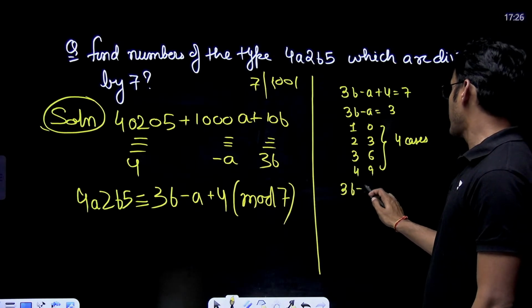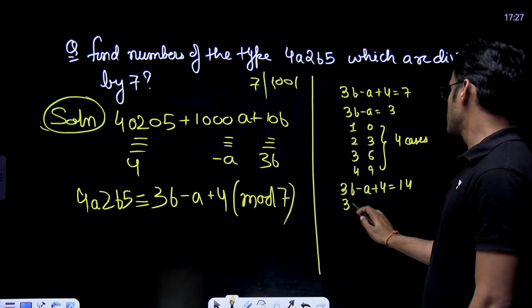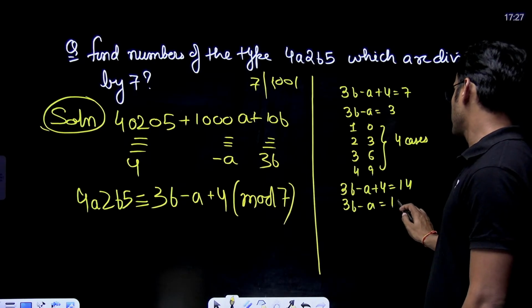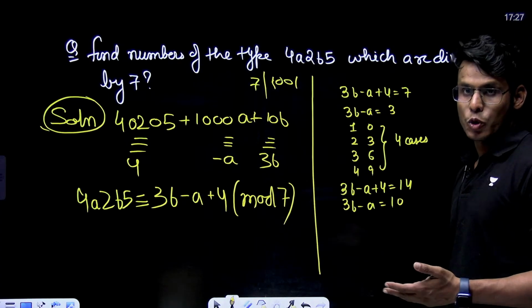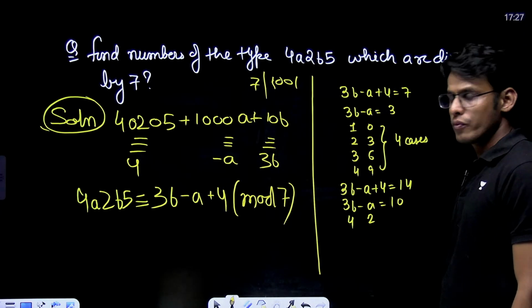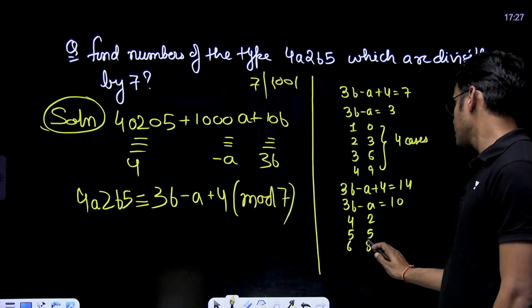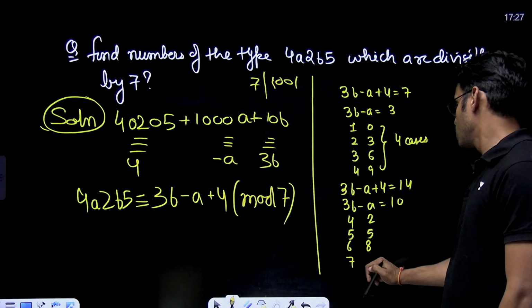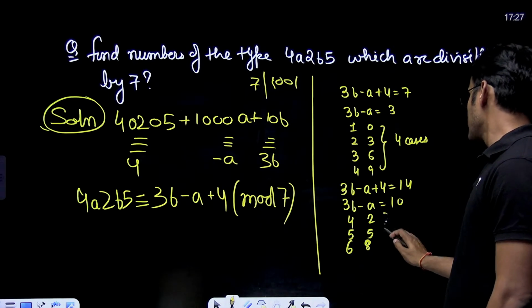Then 3b minus a plus 4 is equal to 14. This gives me 3b minus a equals 10. Now obviously b cannot be 2 or 3 here. When I take b equal to 4, this becomes 2. Then 5 5, 6 8, 7 11, no, 6 8. 3 cases here.